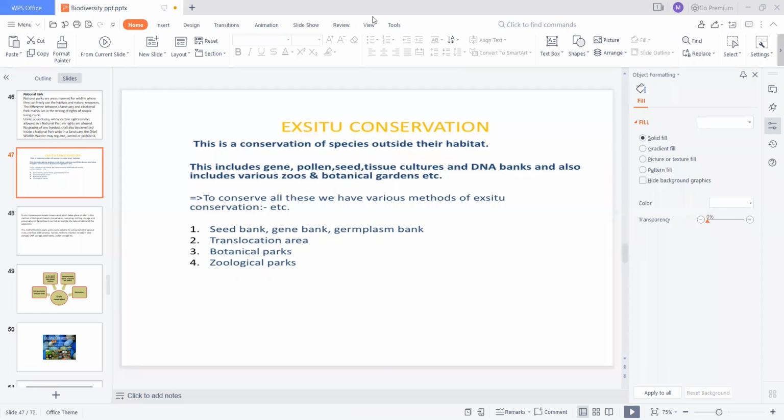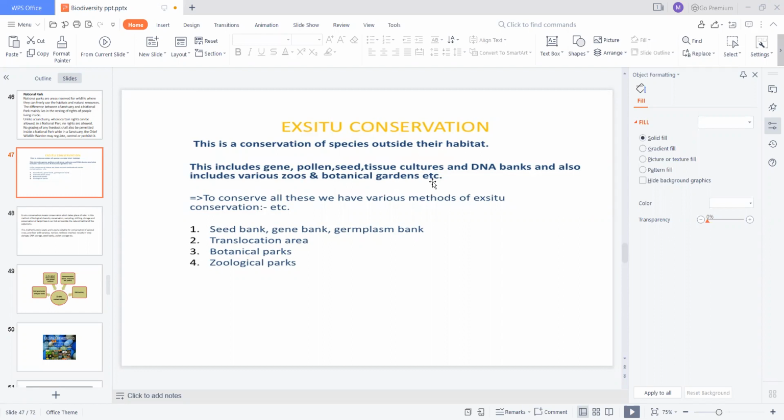In the last class, in situ conservation means conservation in natural habitats, whereas ex situ means outside their natural habitats. This includes gene banks, pollen banks, seed banks, tissue culture, and DNA banks, and also various zoos and botanical gardens. Whereas in situ conservation is in national parks, protected areas, and wildlife sanctuaries, in their natural habitats.